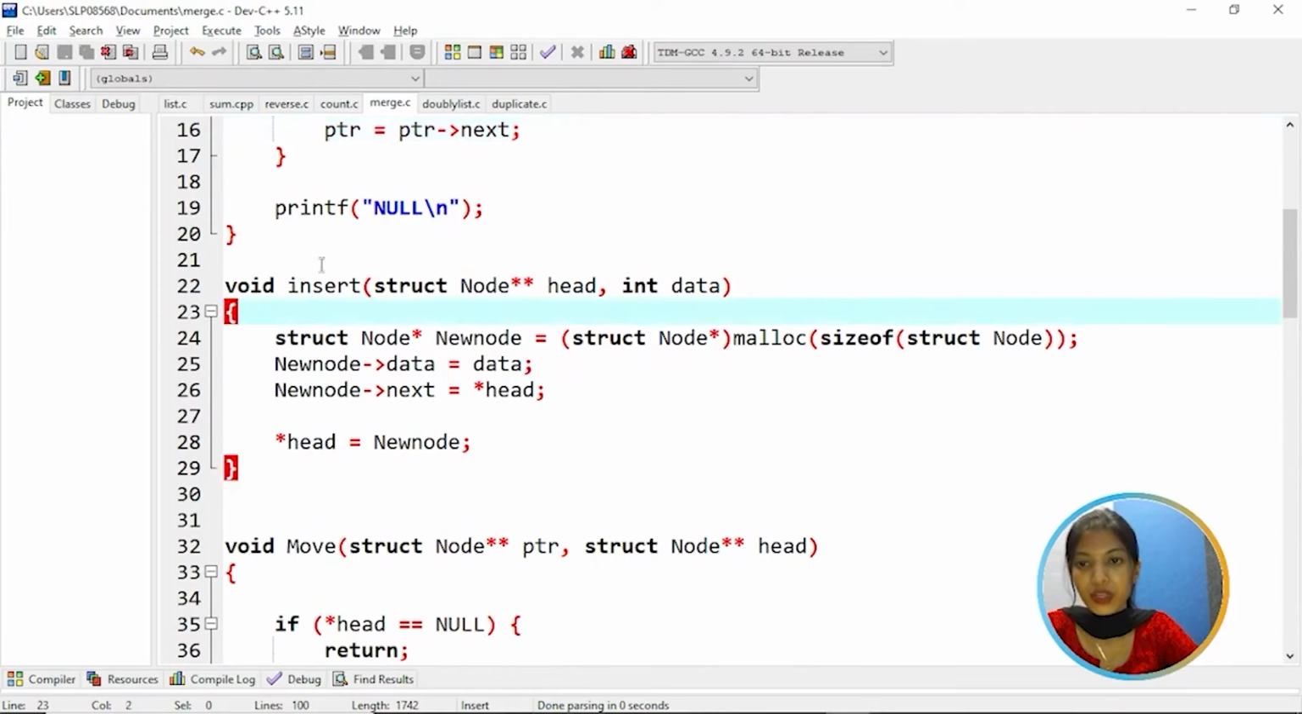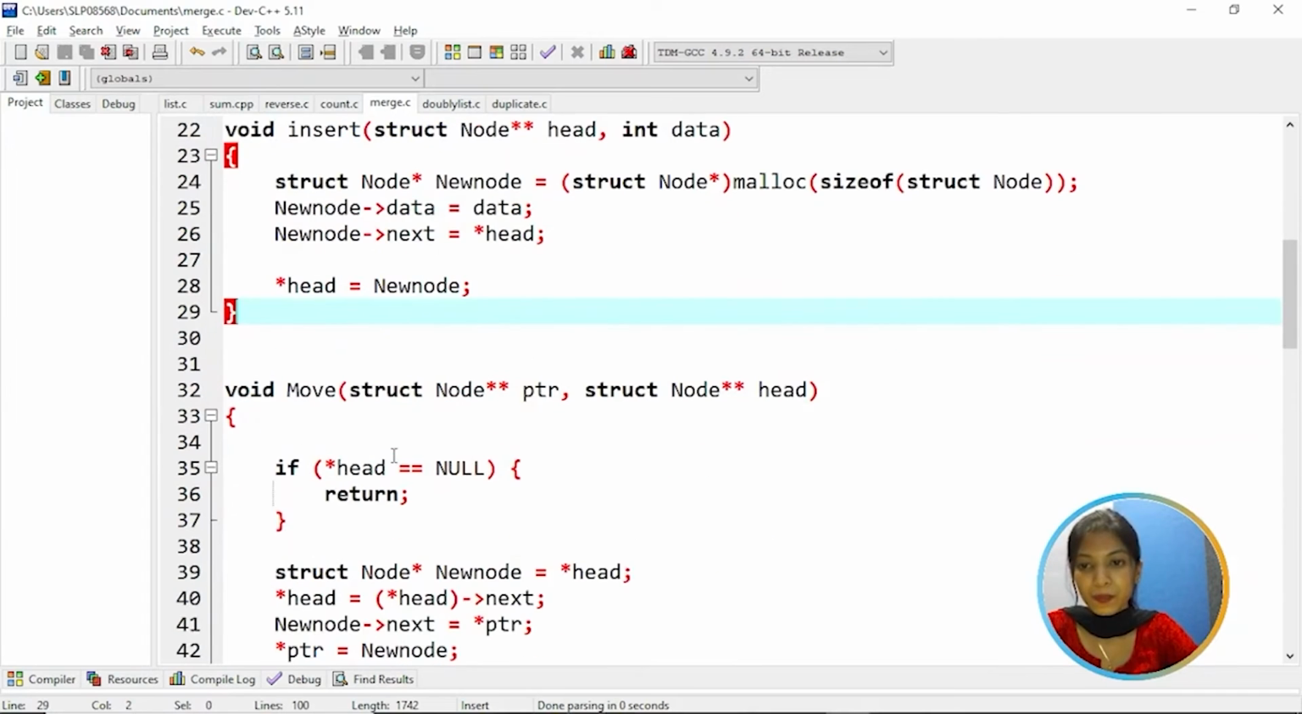Then coming to insert, we are going to insert the element into the list. So for that, we are creating a new node and allocating memory for it. After allocating memory, we are assigning data for the new node's data part, and the new node's next is holding head. That means now the head is equal to new node. Head is holding the address of the new node.